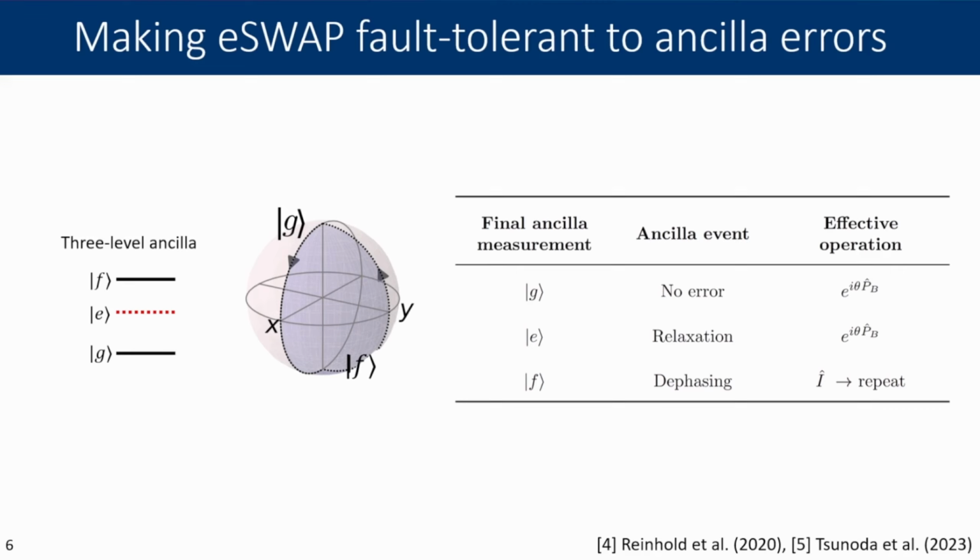Unfortunately, I don't have time to get into that, but essentially what that means is that if we measure F, we know that dephasing occurred, but we are able to reset the gate and reapply it until we get a successful outcome. So the sort of marvelous thing about this technology is that it makes SNAP fault tolerant to ancilla errors, and in turn we can reap the benefits of this technology to make exponential swap operations fault tolerant as well.